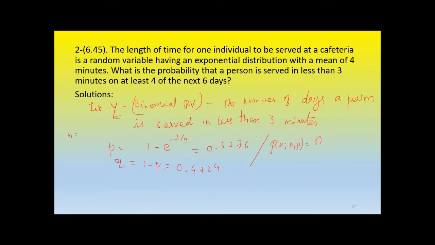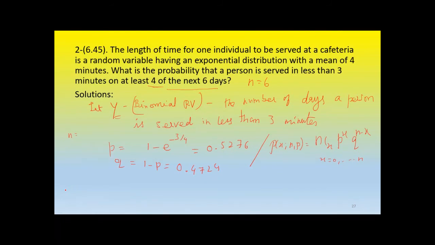Which is nCx p raised to x, q raised to n minus x, and x varies from 0 to n. What is the n here? N is 6. And x is at least 4. So 4, 5, 6, there are 3 cases.